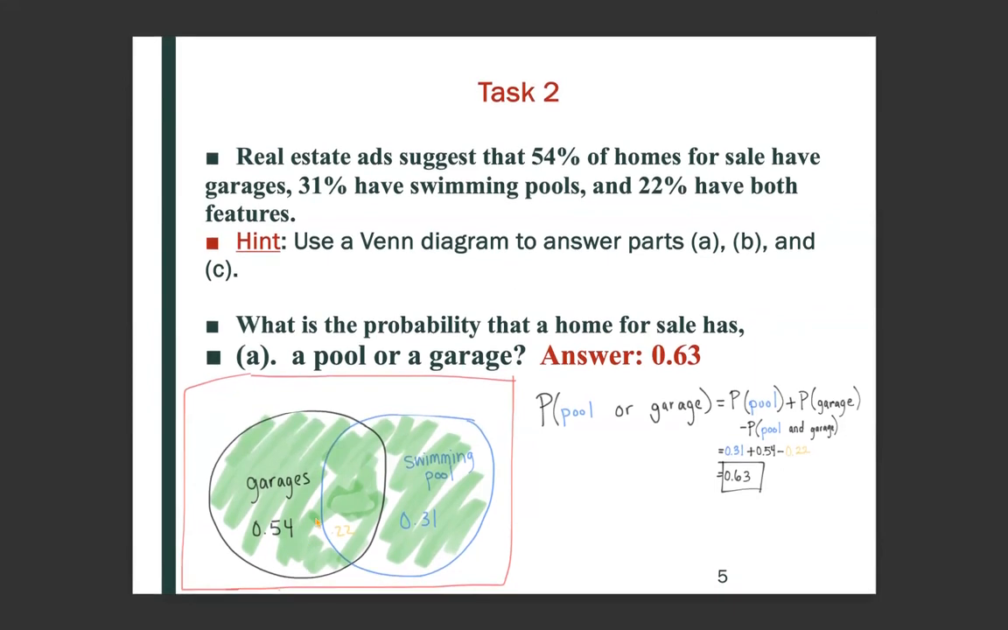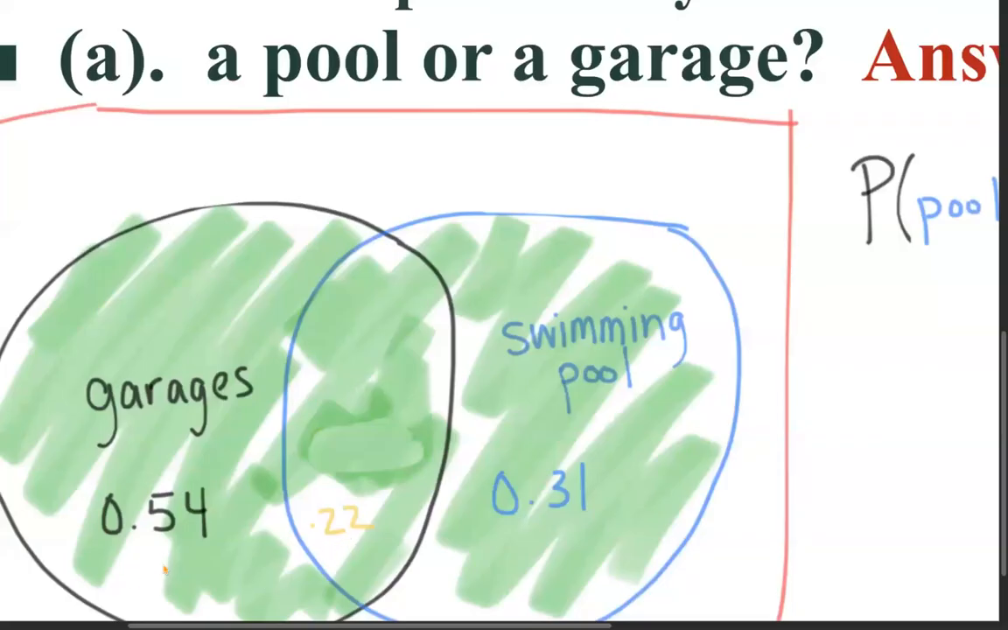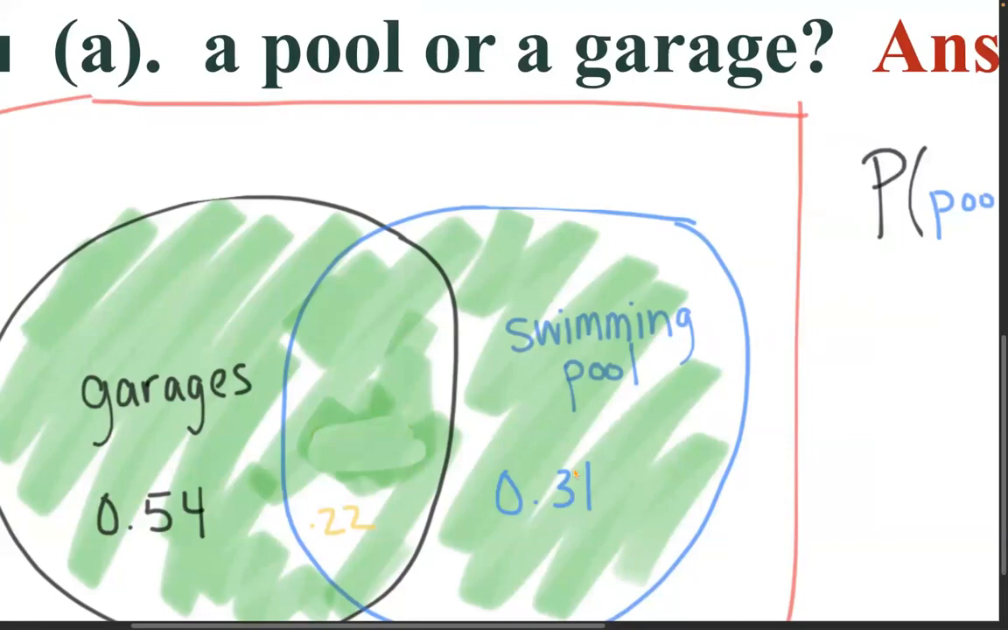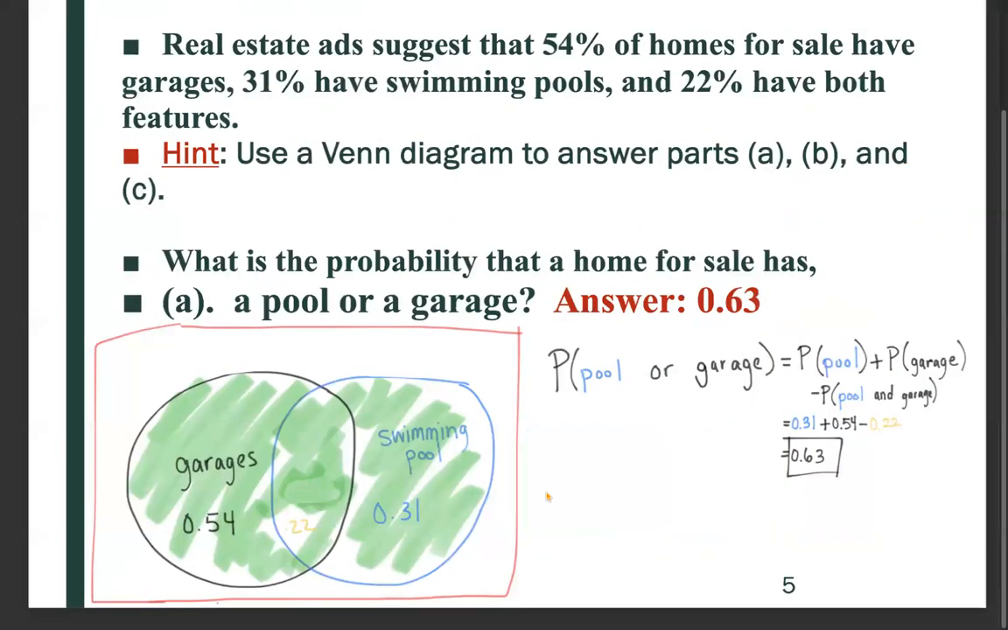So first I'm going to start with the Venn diagram. So we're given that the real estate ad suggests that 54% of homes for sale have garages and 31% have swimming pools. And then 22% have both features. So the intersection of this Venn diagram is going to be 0.22 if I zoom in, and then we have 0.54 for garages and 0.31 for swimming pools.